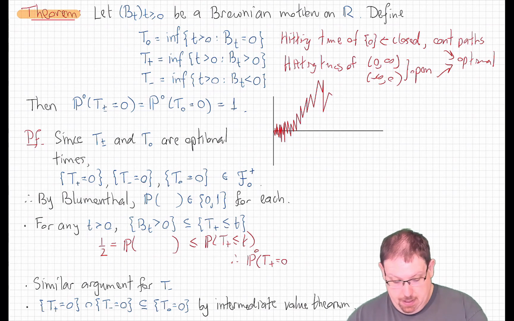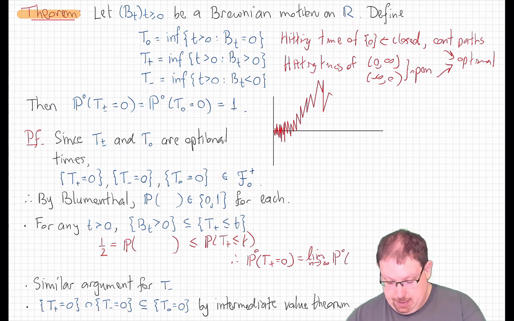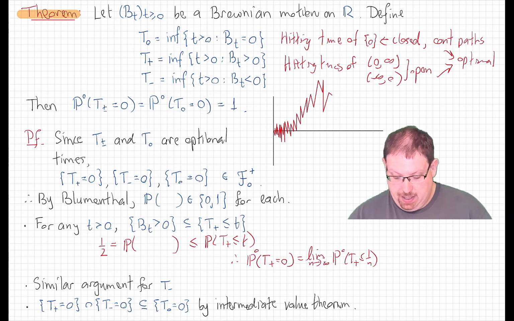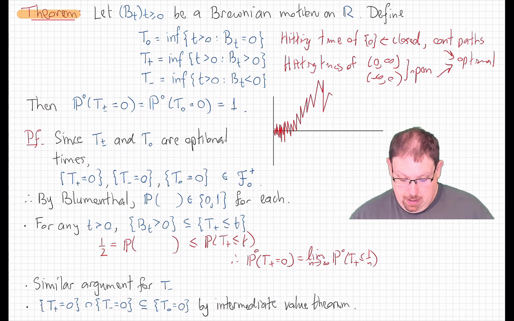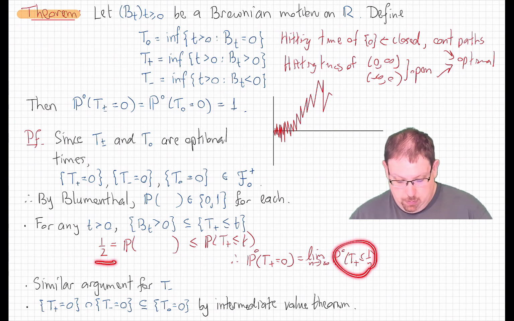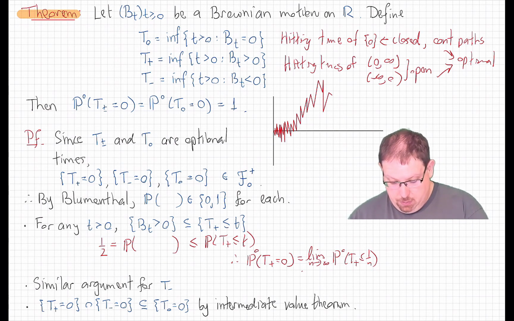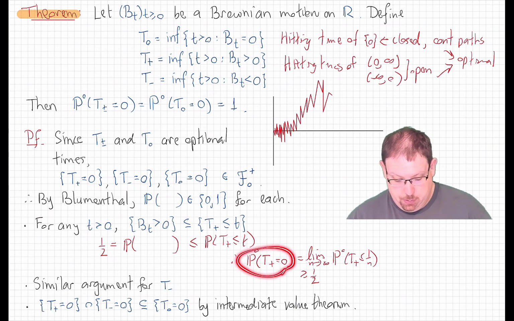But then the probability that T plus is equal to 0 is the limit, as n goes to infinity, of the probability that T plus is less than or equal to 1 over n, since those events decrease to the event that T plus is equal to 0. And since each one of these is greater than or equal to 1/2, that shows that this limit is greater than or equal to 1/2. And so by Blumenthal, that tells us that this probability is actually equal to 1.